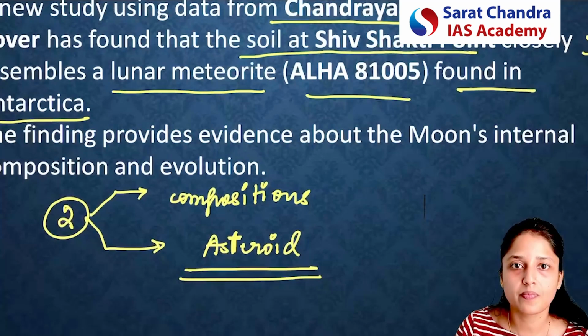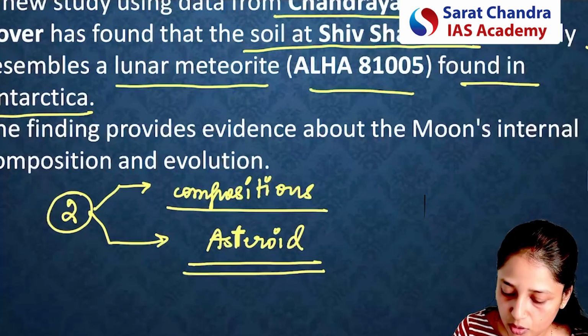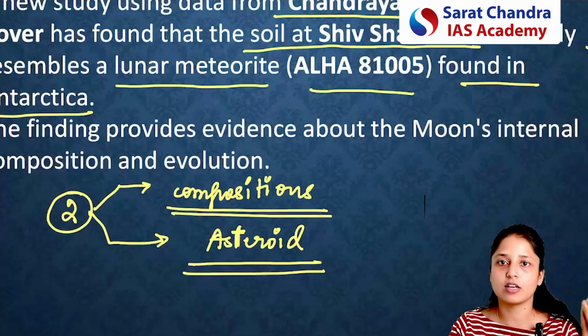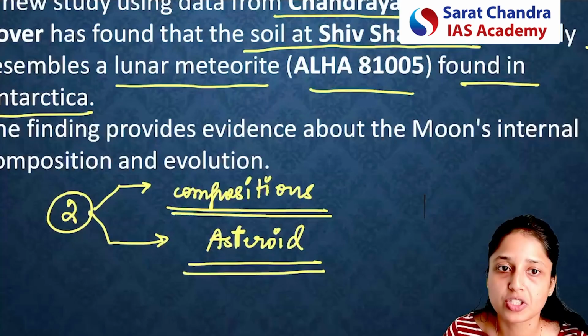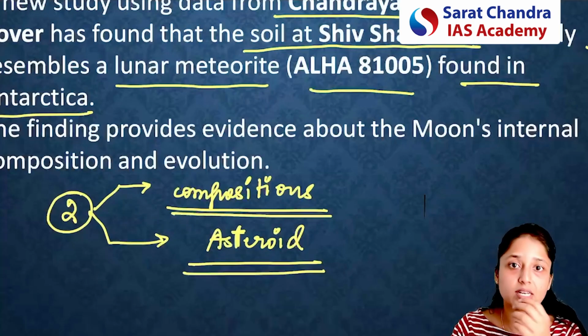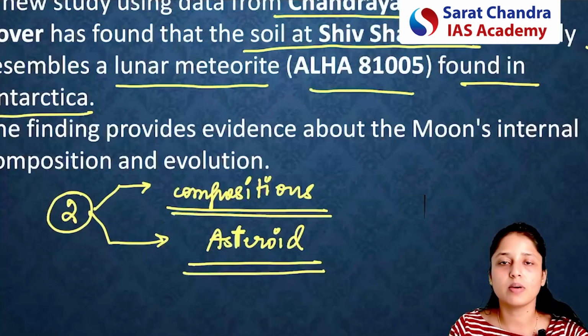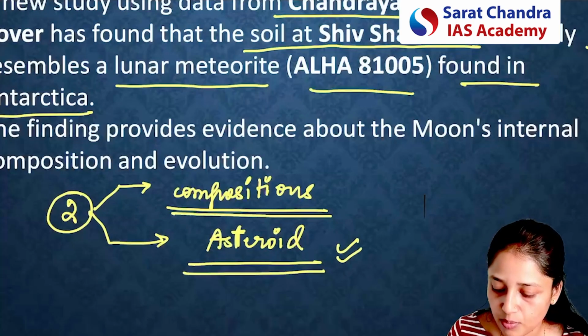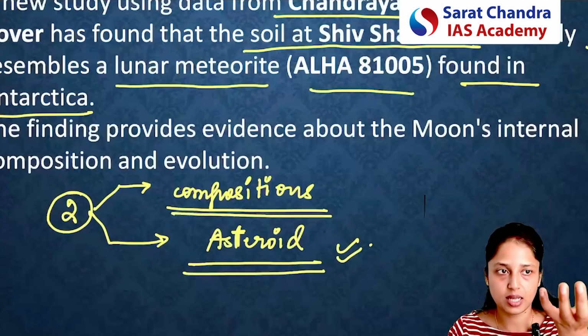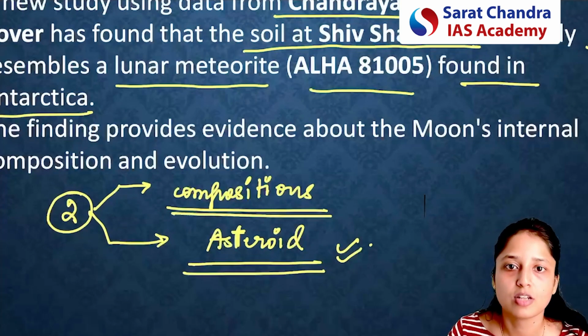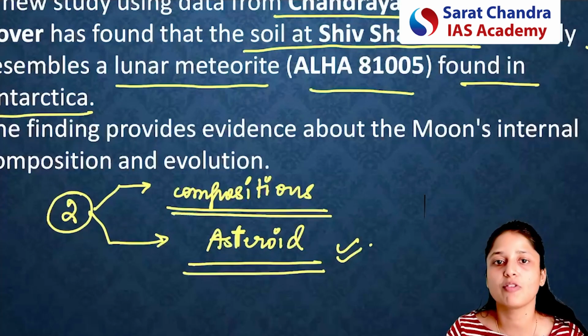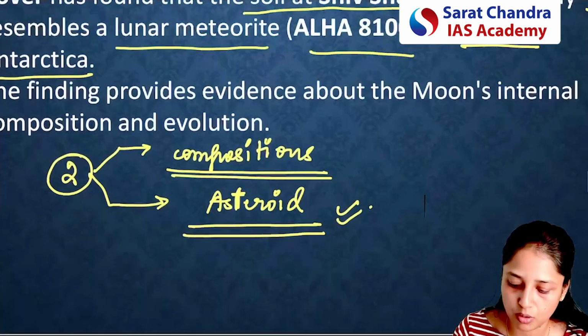So the first important conclusion was that the different layers of the moon are made of different compositions, and the second important conclusion is that at some point of time an asteroid might have hit the moon, and because of that a depression was formed on the moon. So these are the two important conclusions. Now we will understand how we have drawn these conclusions.